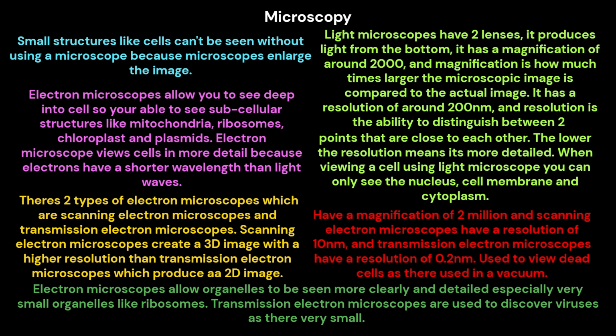Electron microscopes allow organelles to be seen more clearly and in more detail, especially very small organelles like ribosomes. Transmission electron microscopes are used to discover viruses, as they're very small.